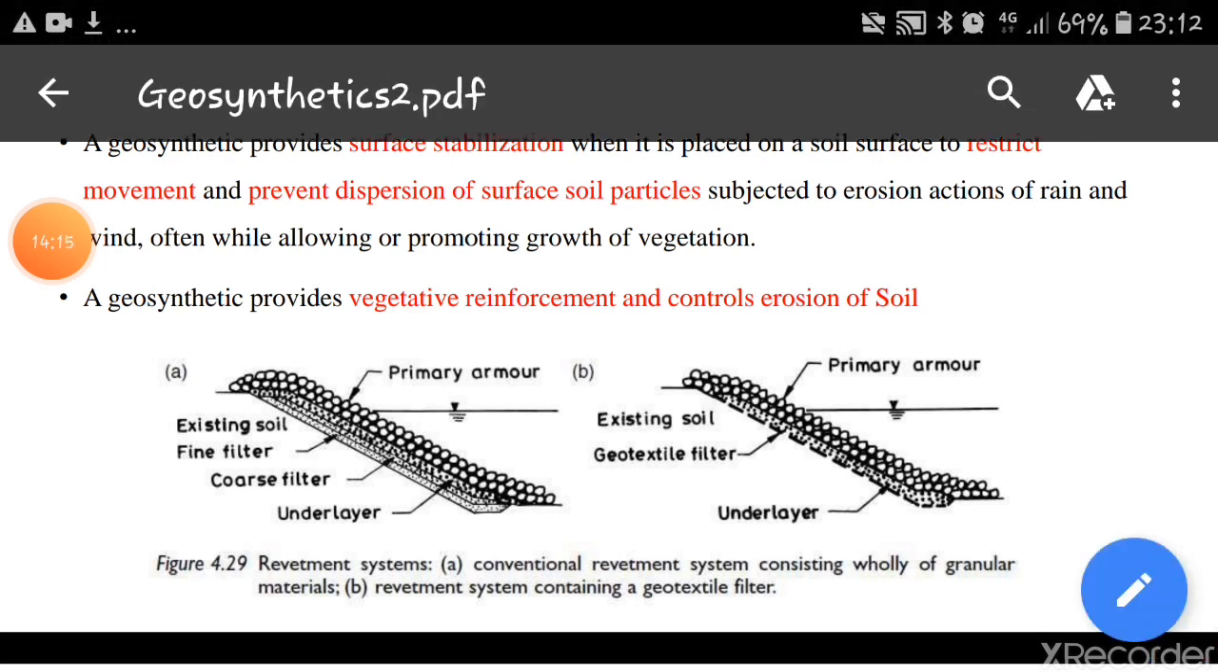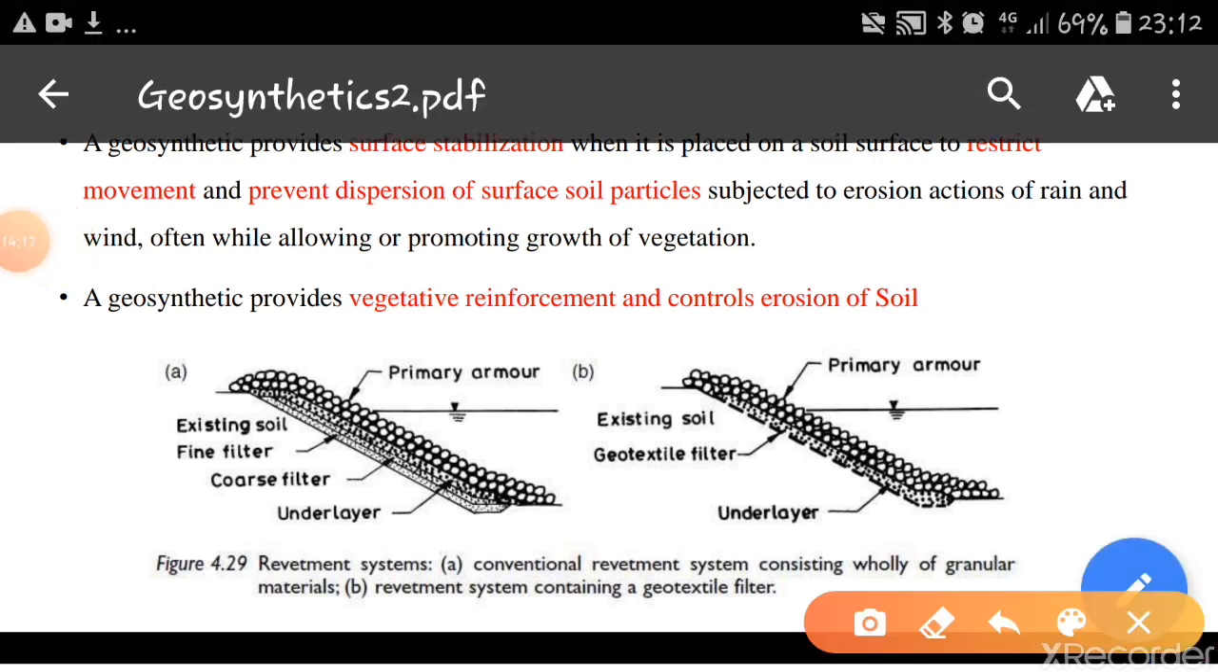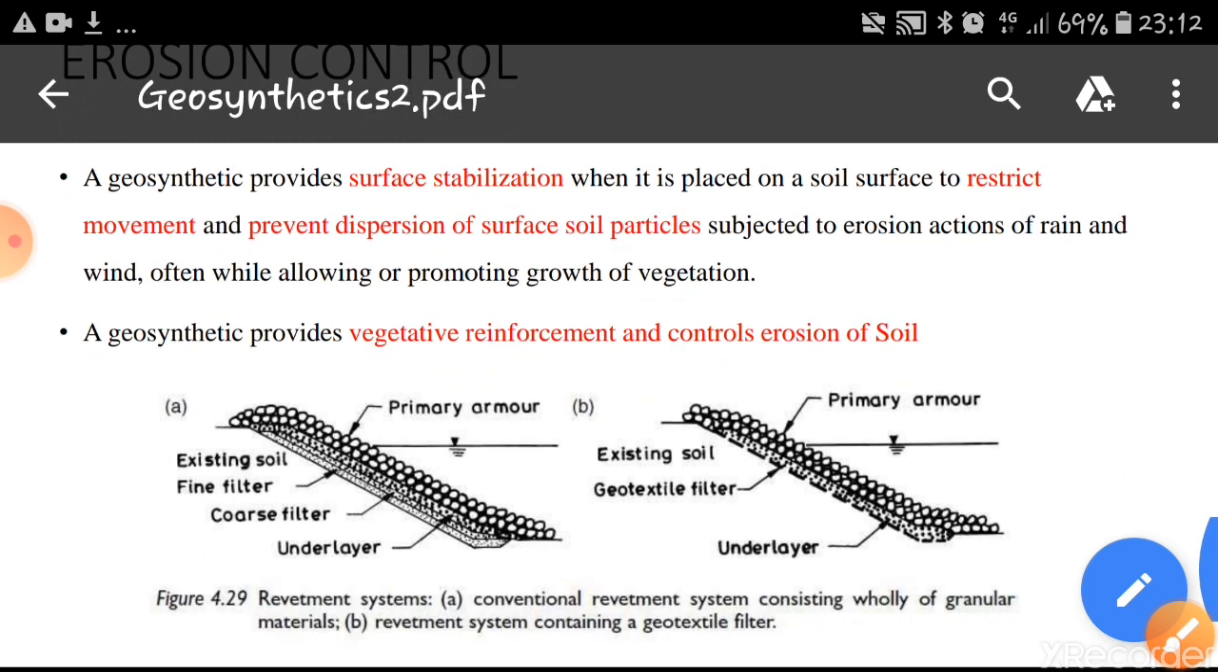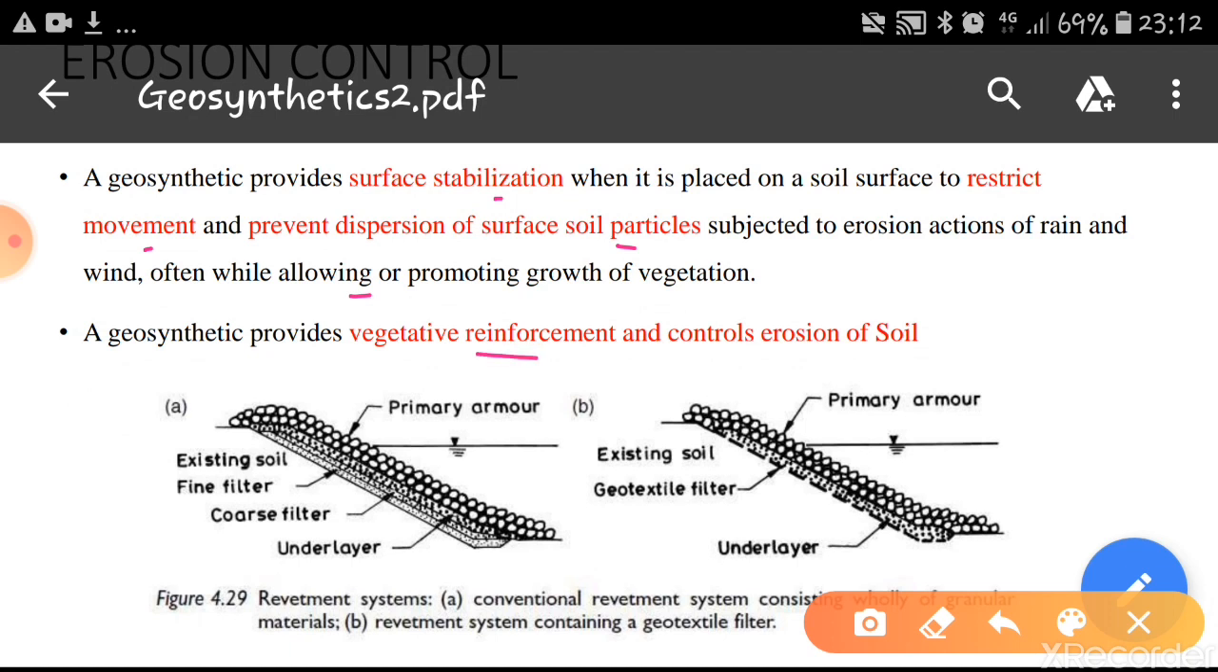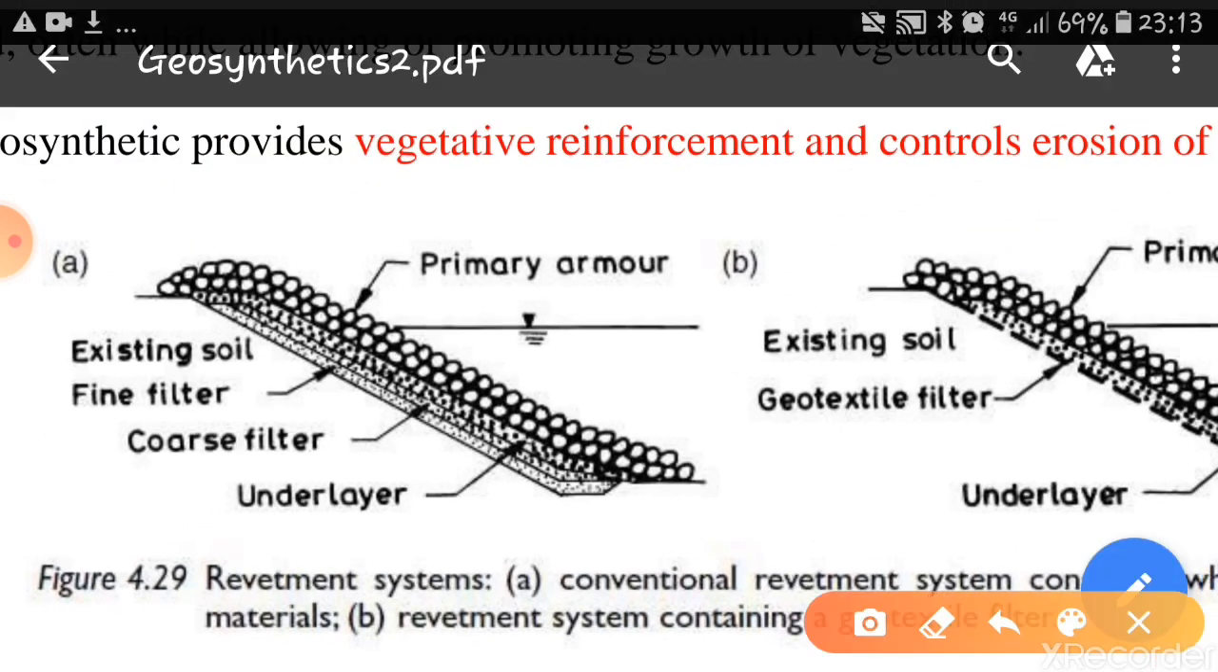Geosynthetics are also used as an erosion control material. A geosynthetic provides surface stabilization where it is placed on a soil surface to restrict the movement and prevent dispersion of surface soil particles subjected to erosion action of rain and wind, often while allowing or promoting the growth of vegetation. Geosynthetics provide vegetative reinforcement and control the erosion of soil. You can see in this figure how it is provided here.